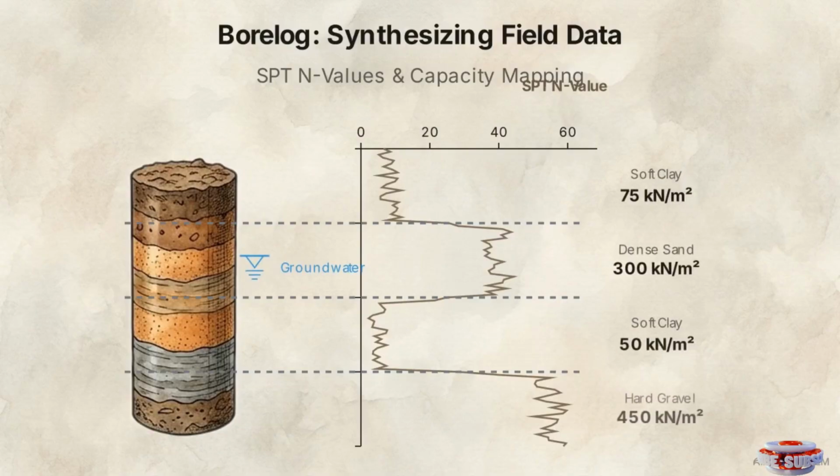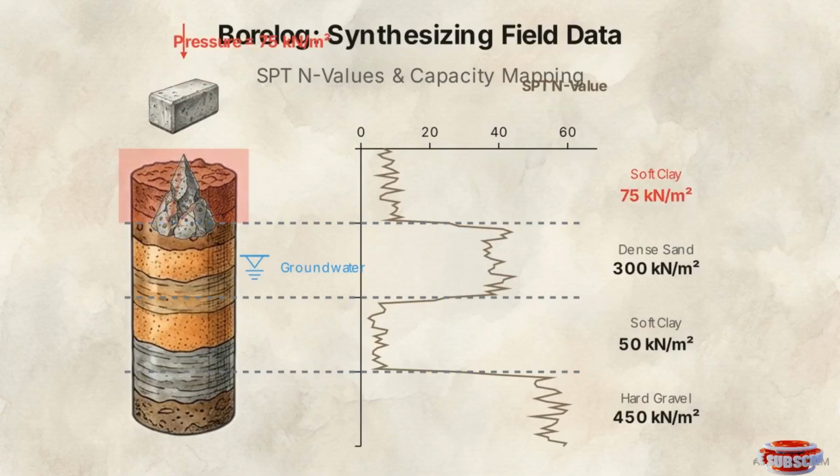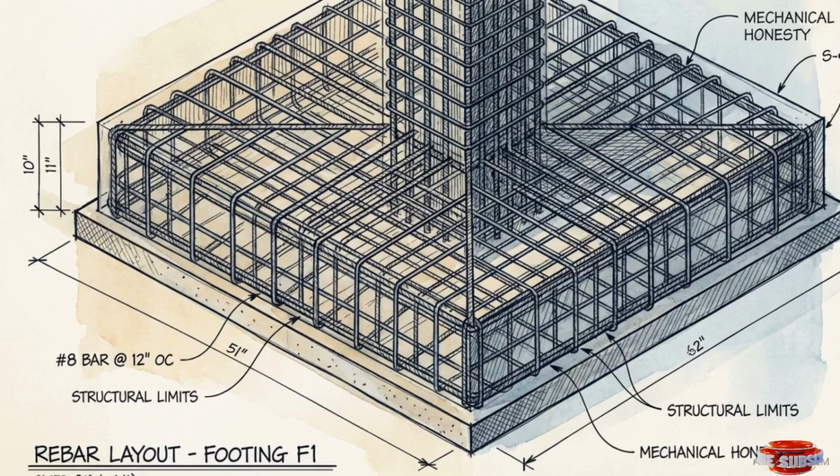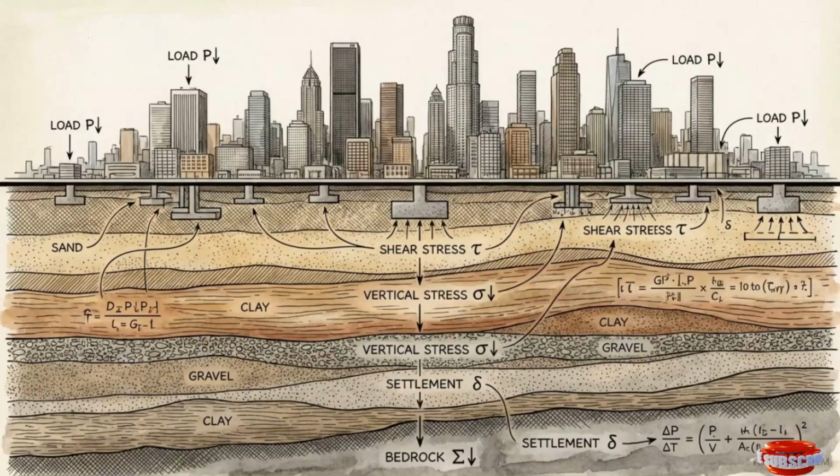This translates into the most critical metric, safe allowable bearing capacity. This is the maximum pressure the ground can safely sustain before failing. You cannot calculate the size of a concrete footing or the depth of a pile without first quantifying these physical limits. The entire mathematical framework of civil engineering relies entirely on the accuracy of this subterranean data.